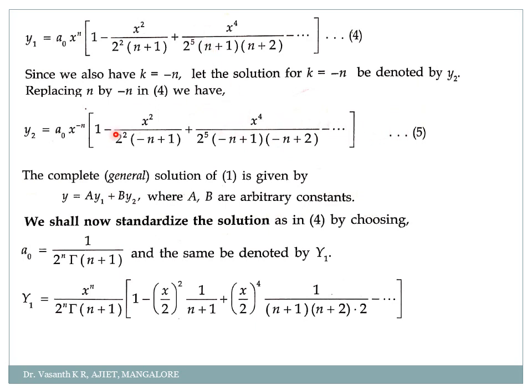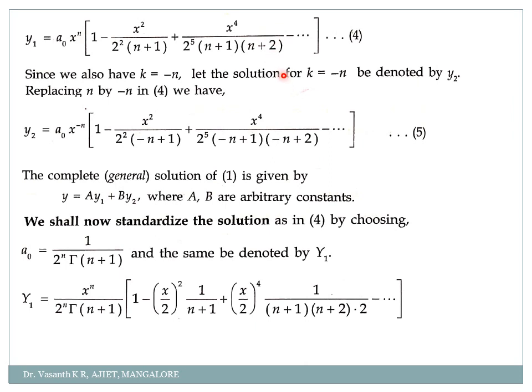So these are my two main solutions. Therefore, the complete general solution of the Bessel's differential equation is given by y is equal to a into y1 plus b into y2, where a and b are arbitrary constants. Clear? So how did we obtain two solutions?